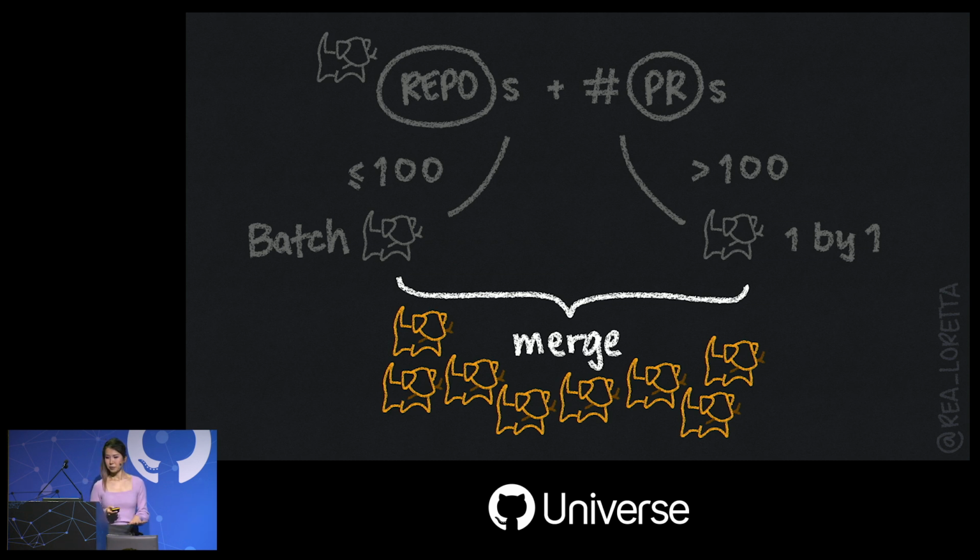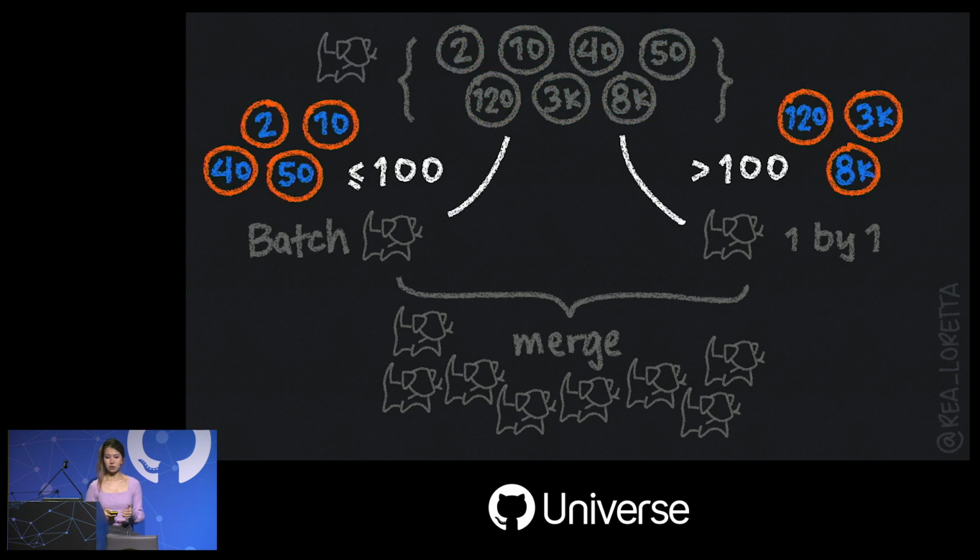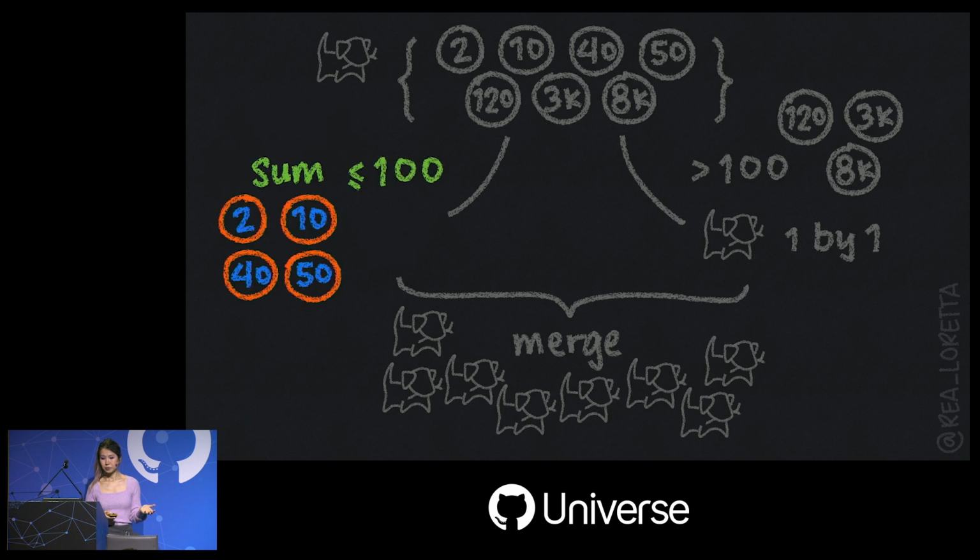Let's see it with some data. Here are 7 repos with their counts. I've arranged them in increasing count so we can quickly sort through them into 2 groups. And we're batching these ones into groups where the total is still less than 100. It doesn't really matter how we group these as long as we keep below the max of 100. The bottom line is that now instead of 4 queries, we only need to make 2. For large data sets, this is a lot of savings.